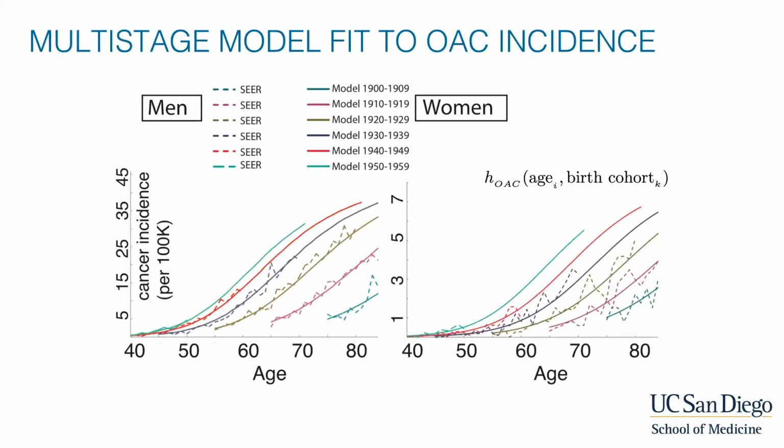The multistage model was previously calibrated to Surveillance, Epidemiology, and End Results registry incidence curve data, stratified by sex and 10-year group birth cohorts from 1900 to 1959. The model hazard shows fits by birth cohort that represent OAC incidence curves that are consistent with SEER data trends, shown separately for men and women.